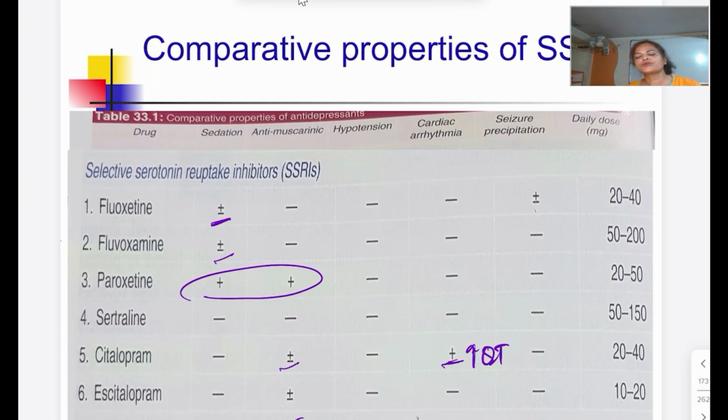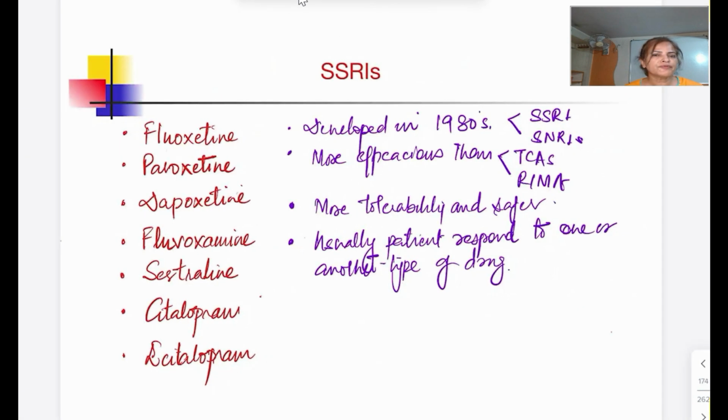Then what else, its advantages over the other, what are the other actions, other properties of this group of drugs. So SSRI and SNRI, they are the second generation. They were developed in 1980 and more efficacious. ठीक है, more efficacious, tolerability is better, they are the safer. And usually when you are putting the patient on SSRI, the patient may respond to one, अगर उससे असर नहीं हुआ तो we can switch over to the other one. ठीक है, किसी न किसी SSRI से patient को आराम आ जाता है. Whereas on the other hand with TCA, sometimes patients do not show the response. ठीक है, they are the important points about the SSRI.